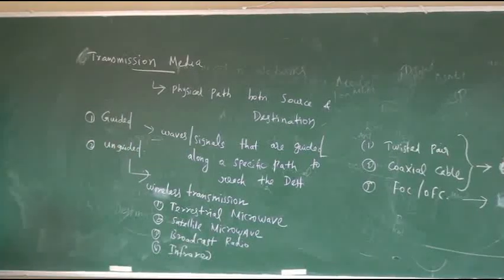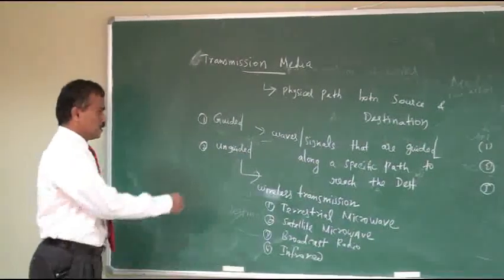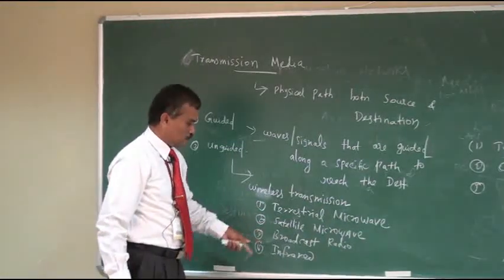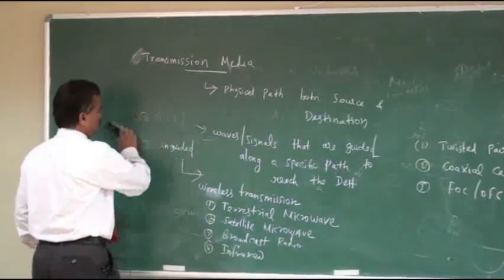These are some of the wireless transmission mechanisms: terrestrial microwave, satellite microwave, broadcast radio and infrared.